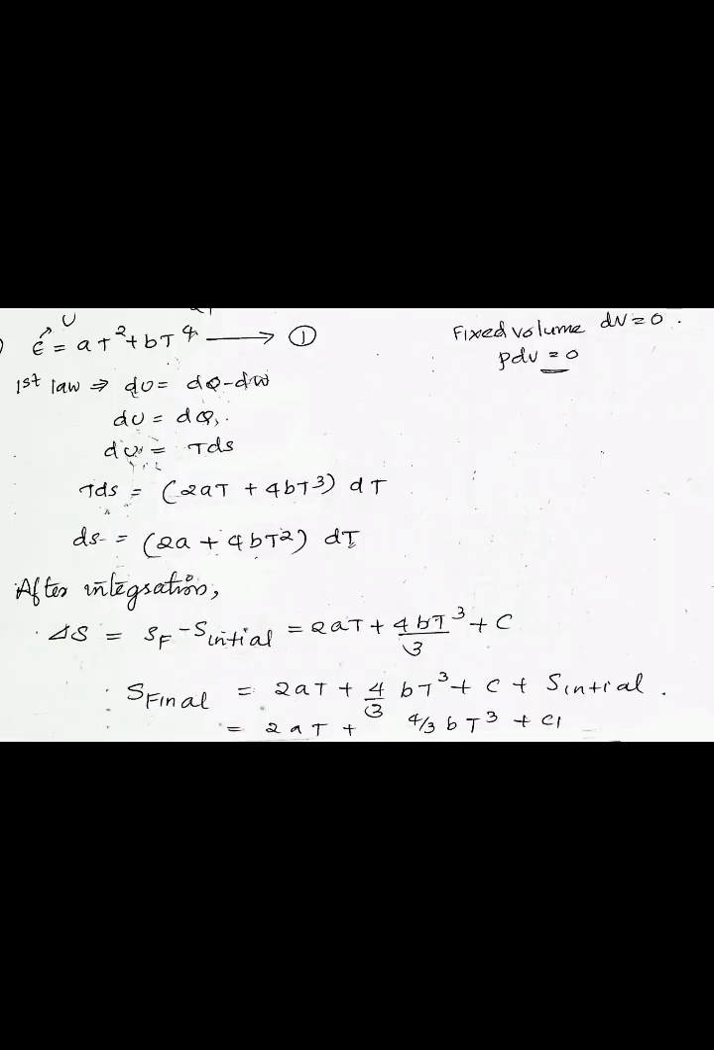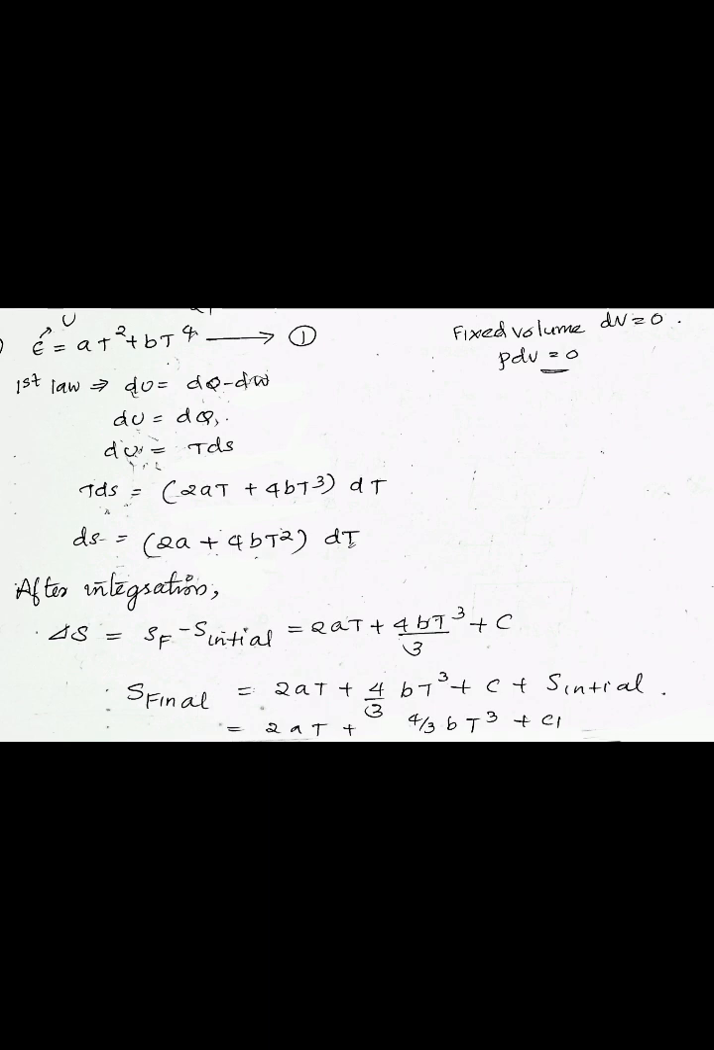The next question is: the internal energy of a system at a fixed volume is found to depend on the temperature T as E of T is equal to AT square plus BT raised to 4. Then the entropy as a function of temperature is dash. So here E is equal to AT square plus BT raised to 4. This is equation number 1. Then by the first law of thermodynamics, we can write dU is equal to dQ minus dW. And here for a fixed volume dV is equal to 0. That is PdV is equal to 0. That is dQ is equal to dU. That is dU is equal to TdS.